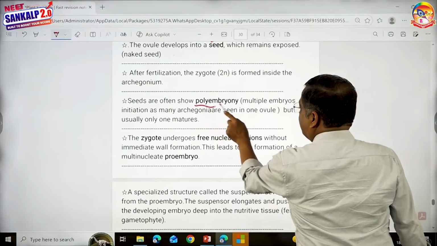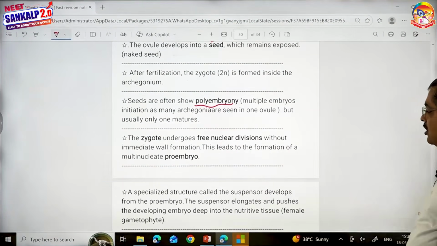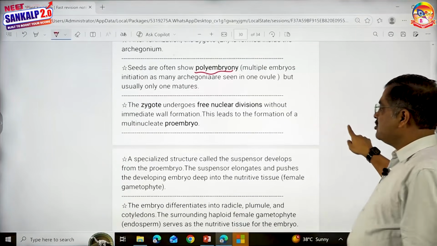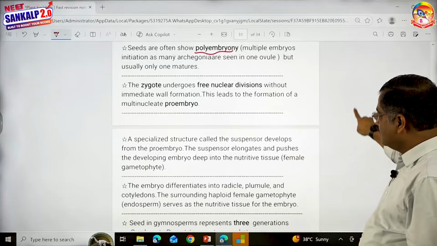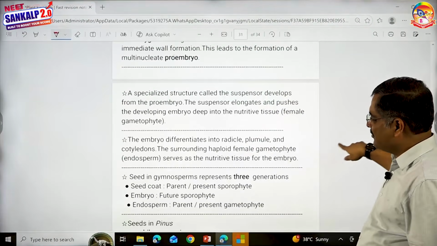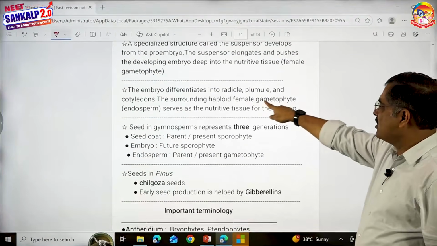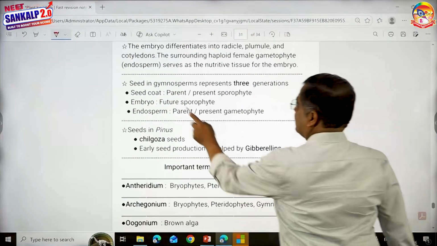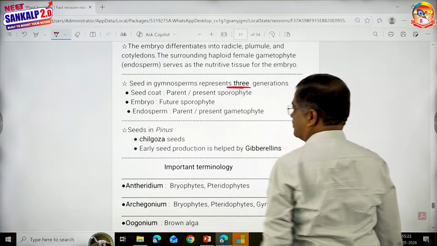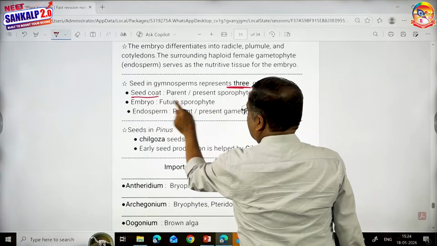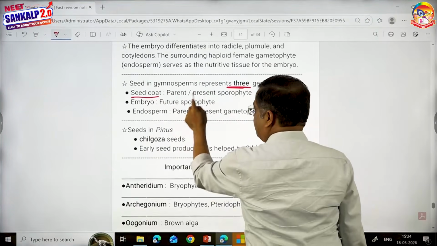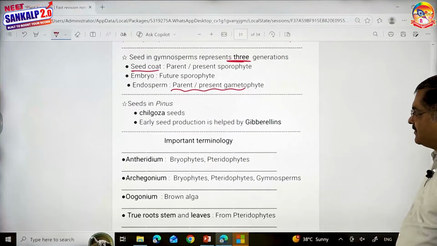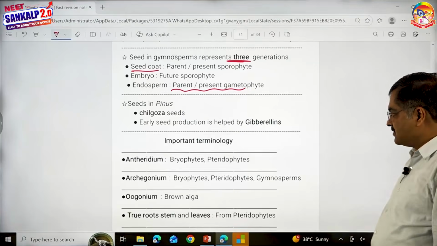Seeds often show polyembryony. Why? Because there are 2 to 8 archegonia, you could see 2 to 8 embryos. The zygote undergoes free nuclear division. It develops into proembryo. Suspensor pushes the developing embryo deep into the endosperm. The embryo differentiates into radicle, plumule, cotyledons. And the seeds of gymnosperms represent 3 generations. Seed coat, parent or present sporophyte, embryo future sporophyte, endosperm is parent or present gametophyte. Seeds in Pinus are called Chilgoza seeds.